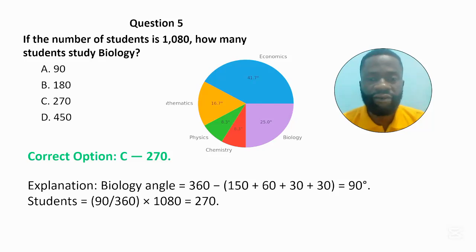Well, the total number of students in this class is 1080. And the number of students that study mathematics, physics, chemistry, and economics can be calculated using the degrees given to us in the question. Looking at the chart, biology has 90 degrees. So to calculate the number of students that study biology, it is going to be 90 over 360 times 1080. If you press your calculator, you see that the answer there is 270. Next question.